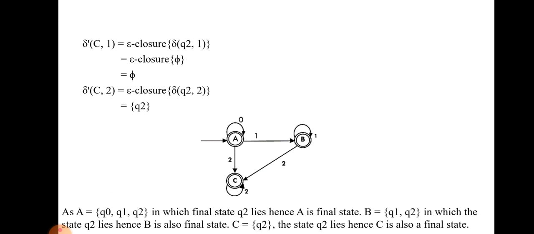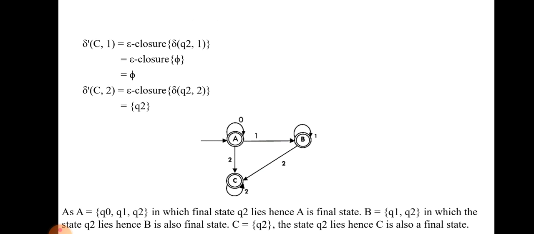If new states were present, such as D or E, then we would go with D comma 0, D comma 1, but there are no new states. It ended up with capital C, so we can stop the transition function.